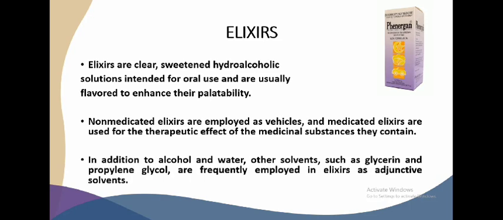There are actually two types of elixirs. The first one is the non-medicated elixirs, and the second one is the medicated elixirs, which we are going to discuss later one by one. Primarily, the main ingredients of elixirs are ethyl alcohol, water, glycerin, flavoring agents, and coloring agents. Propylene glycol is also used as a substitute for both glycerin and ethanol.